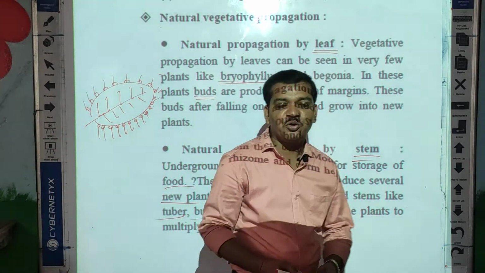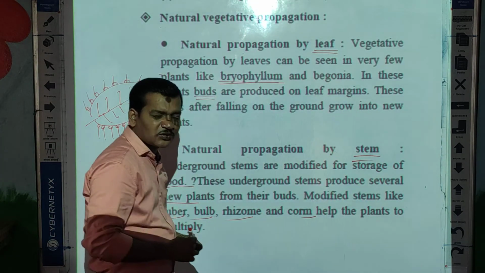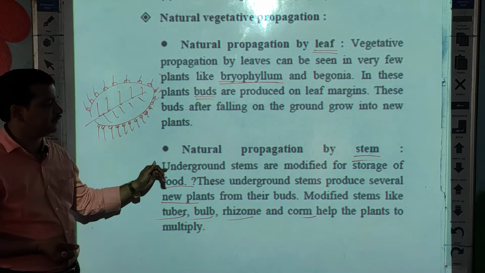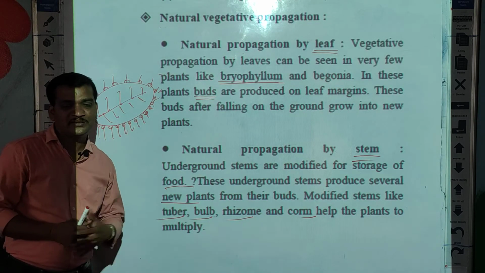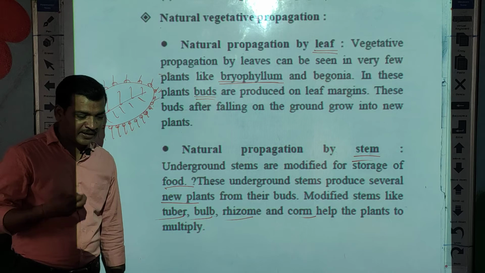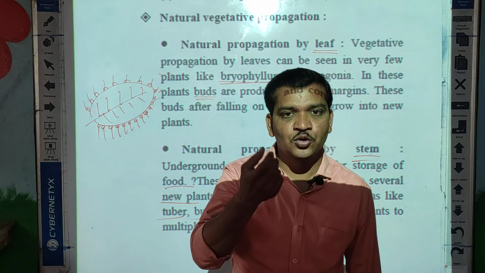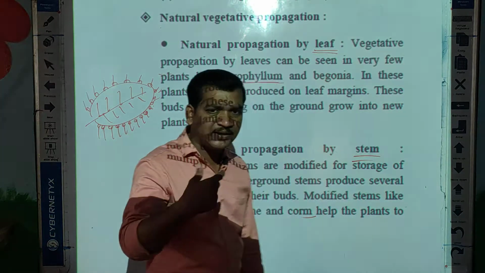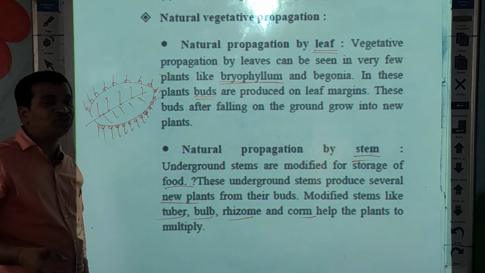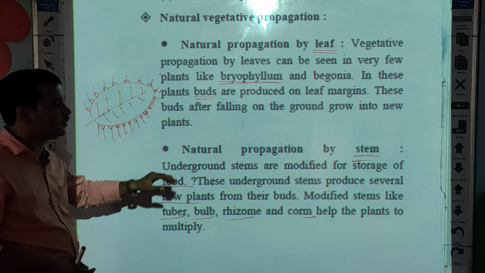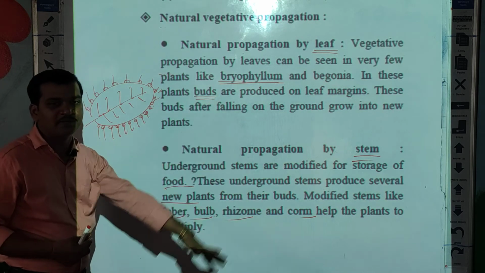Okay, so potato is an example of a stem. So natural propagation by stem. This potato, after a few days during the rainy season, you can see the buds grow on the potato. So that bud afterwards grows into a new individual. So this is the way of propagation of the potato plant.